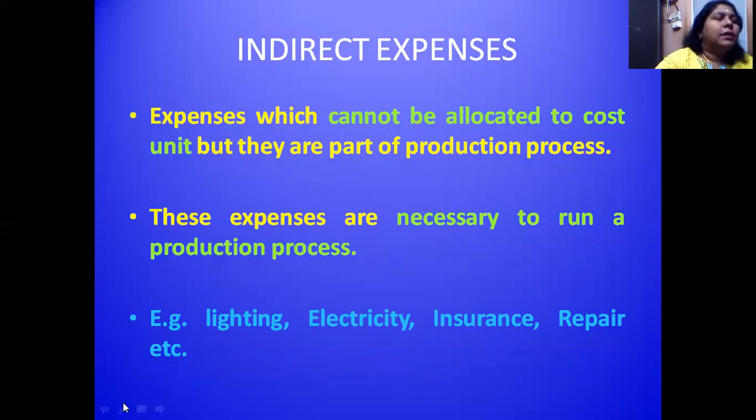And next, the classification under expenses is indirect expenses. These are expenses which cannot be allocated to a cost unit, but they are part of the production process. These expenses are necessary to run a production process. Without lighting, without electricity, without incurring the repairs and maintenance of machinery, we will not have the production process running smoothly. So these all come under indirect expenses.